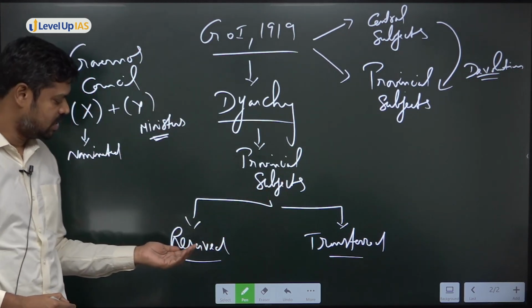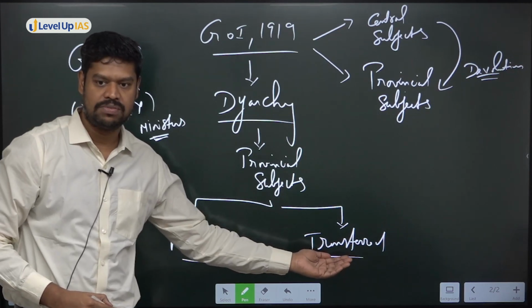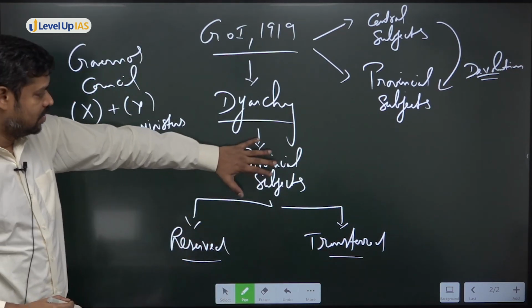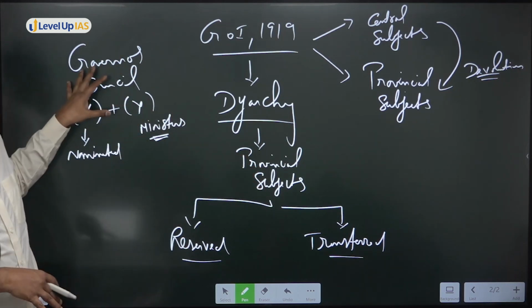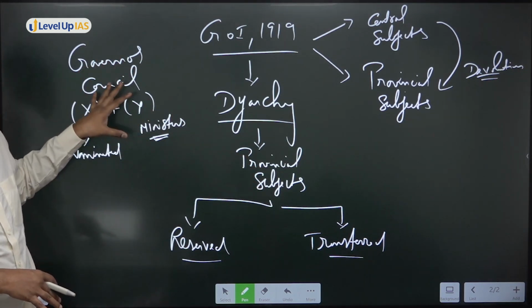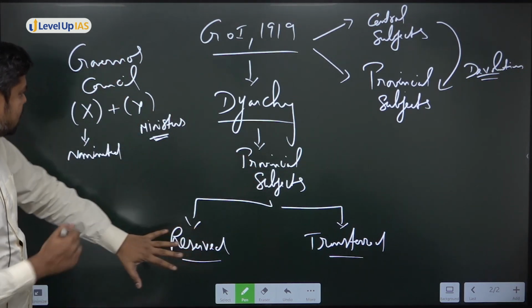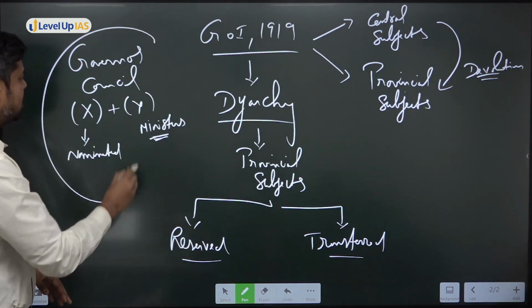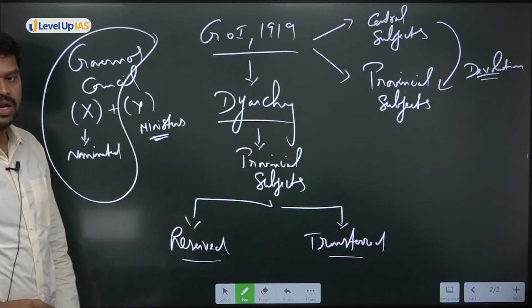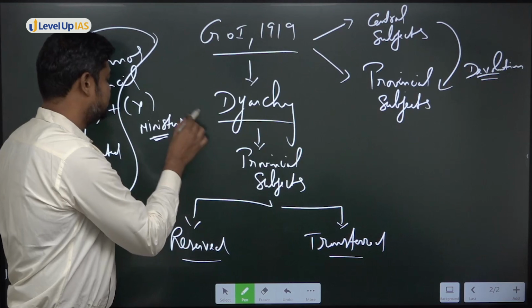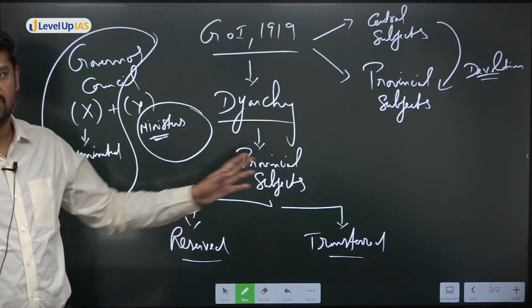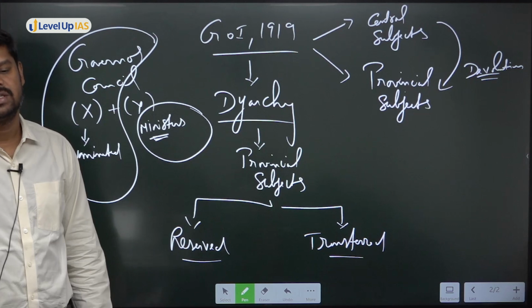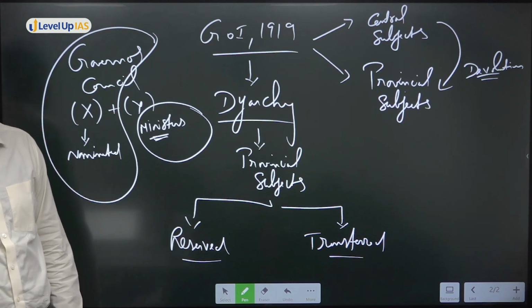Now try to understand the reserved subjects and the transferred subjects. For all the subject matters in the provinces, for their implementation, who is responsible? The Governor General Council. But the reserved subject was under the control of the Governor General and the nominated members, while the transferred subjects are in the responsibility of the ministers. So this is how they have brought in the system, and this is basically the system of what is called diarchy. Is that clear?